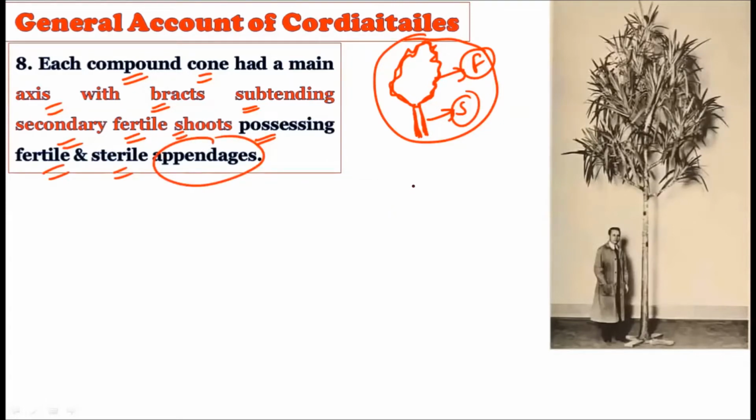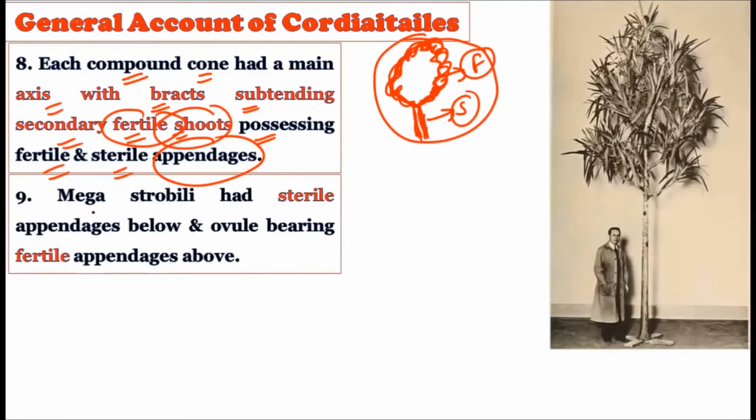So each cone possesses the main axis, with bracts. The modified leaves, which are called bracts, were sustaining secondary fertile shoots. Secondary fertile shoots were created out of it, and this whole structure can be considered a cone. Now see, the megastrobili had sterile appendages below and ovule-bearing fertile appendages above.